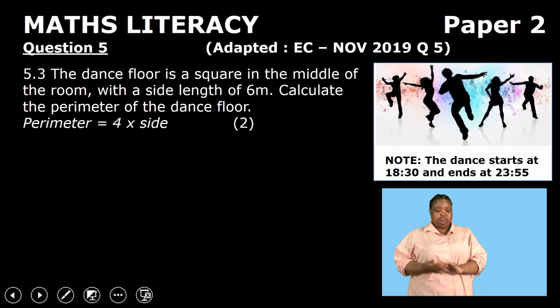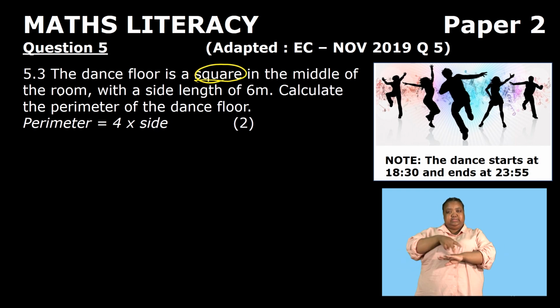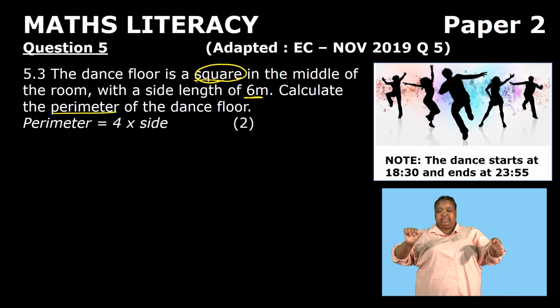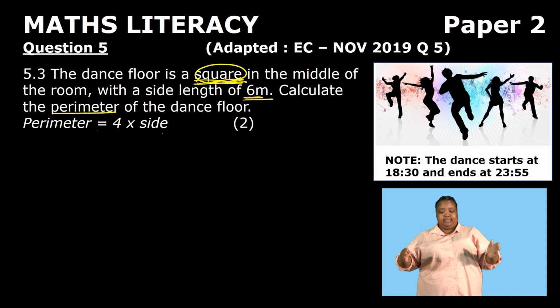Then 5.3, the dance floor is a square in the middle of the room with the side length of 6 meters. Calculate the perimeter of the dance floor, and you may use a formula that says perimeter is equal to 4 times side. So remember the properties of a square. A square, we know that all sides are equal, and in this case we are only given one dimension. So it simply means all the sides of this floor will be 6 meters.